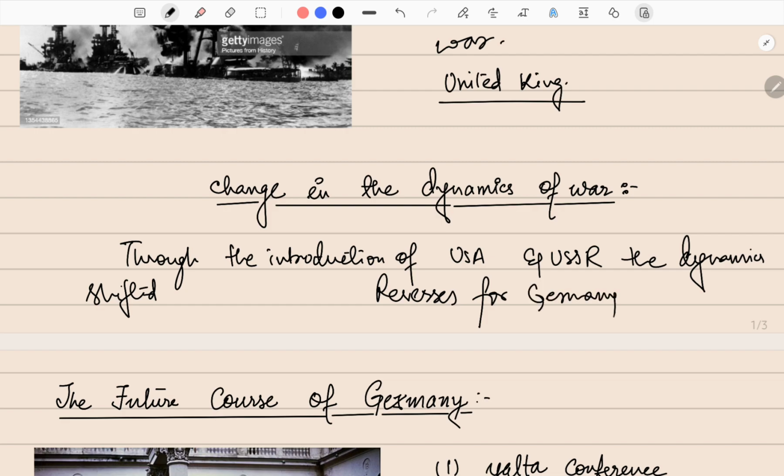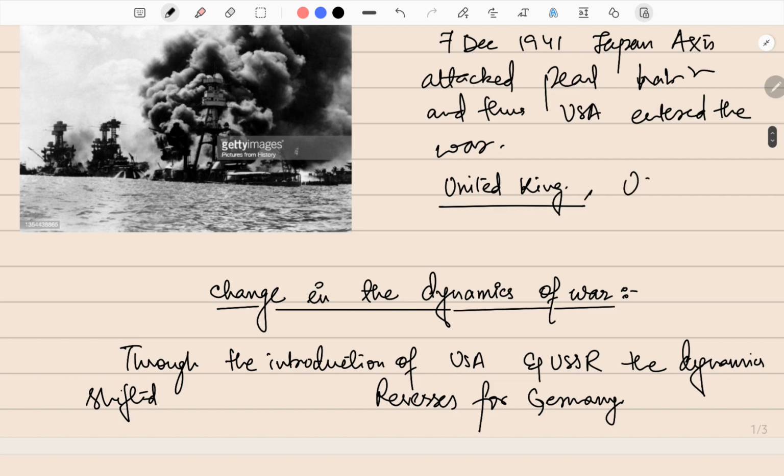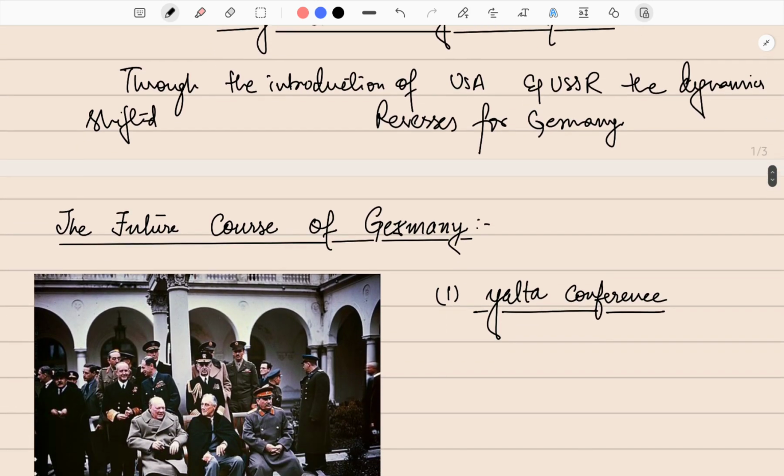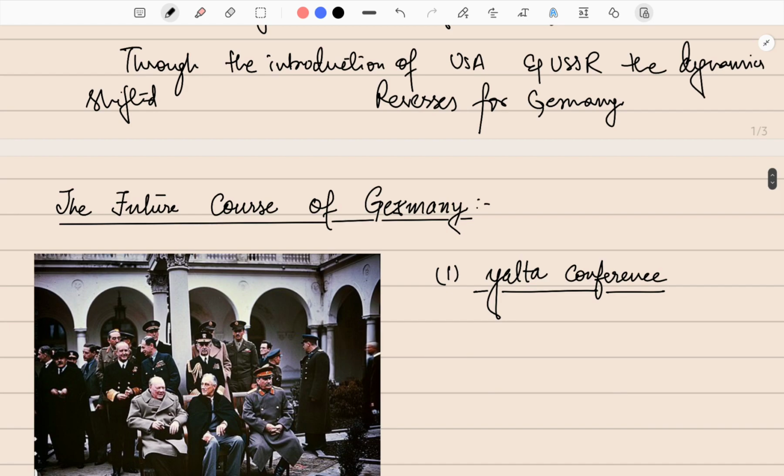So it was now important for these three, which three? The United Kingdom, the USA and the USSR, the leaders of these three, to sit together and talk about the future of Germany once the war had ended. But the war was still going on and Germany was on the brink of loss, but they had not lost the war yet. So the future was decided first.